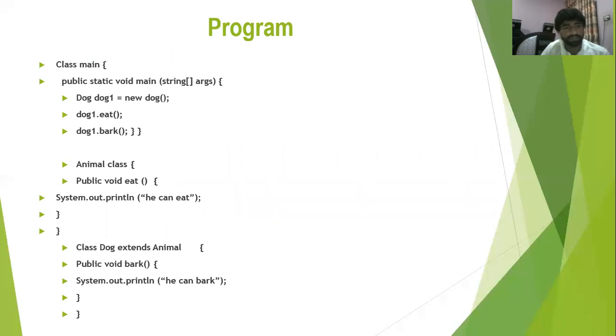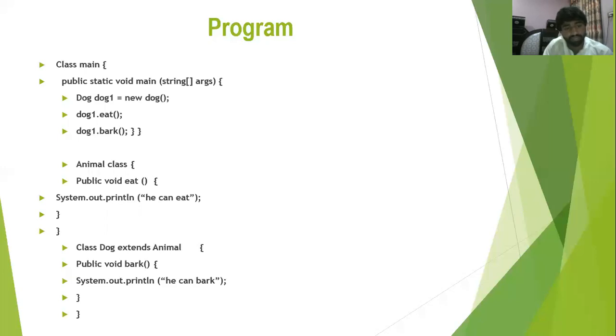So I write an animal class, and I make its method public void eat, and I write system.out.println. Here I write he can eat. So this animal is the first class, where I have written only a simple class. But when I need to make another class in this program, and I want the same habit of this animal, I take another class but extend it from the animal class.